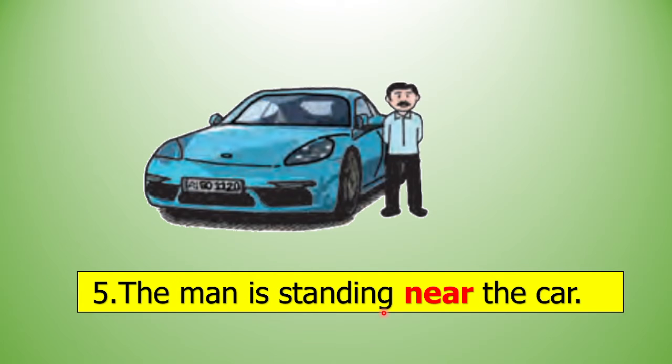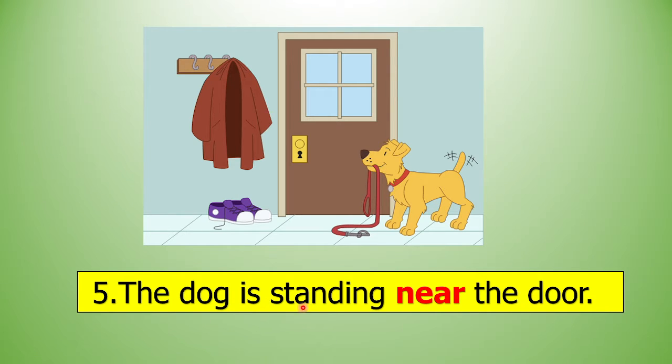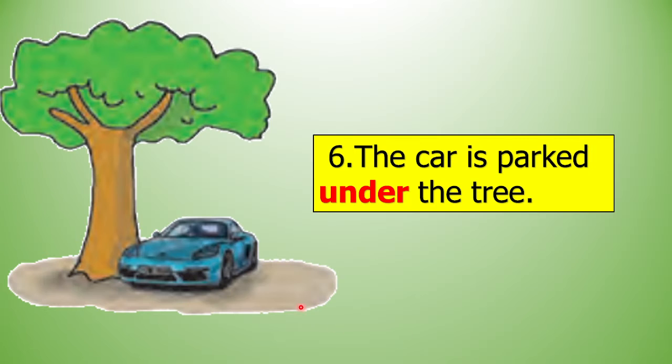The man is standing near the car. This is car. The dog is standing near the door. Near the door. Near, जवळ. The car is parked under the tree. Under, खाली.